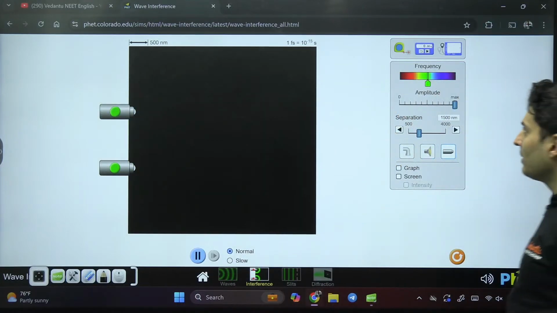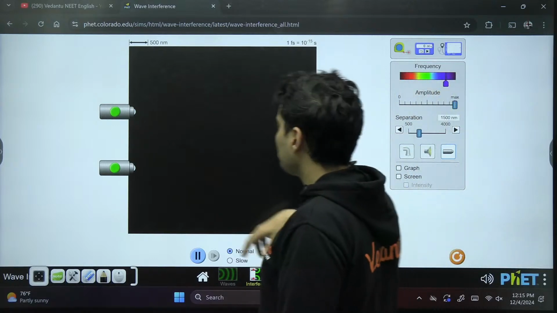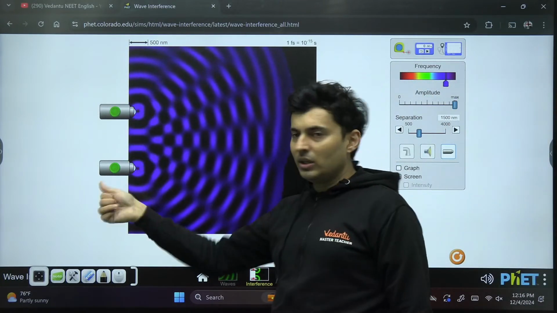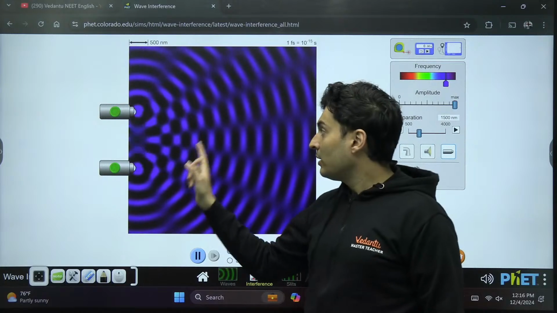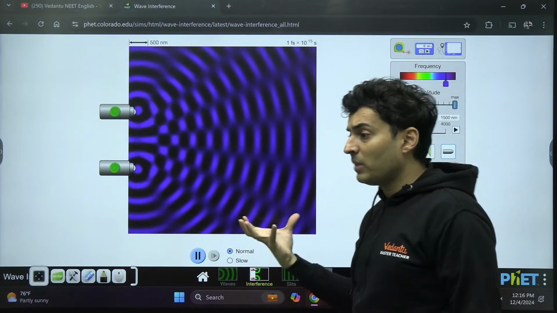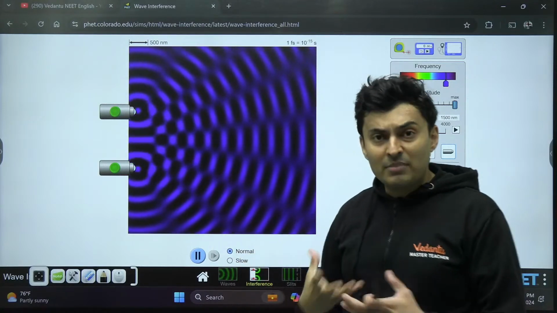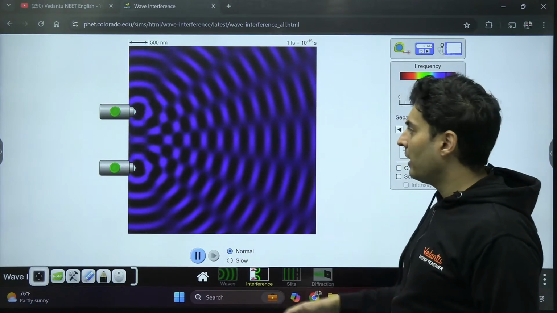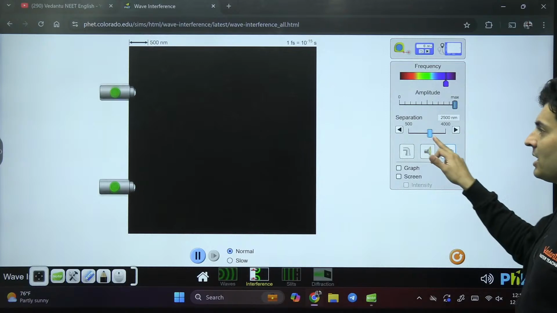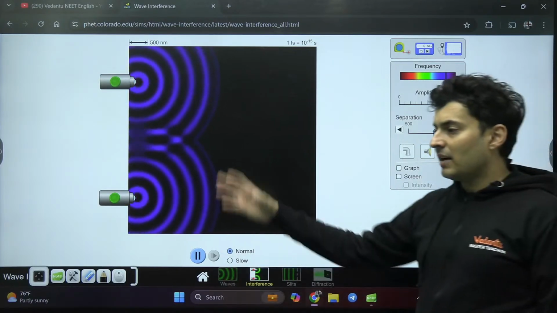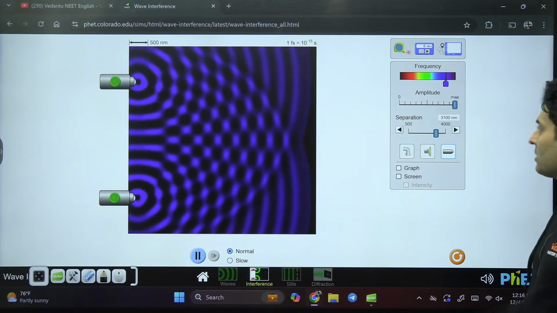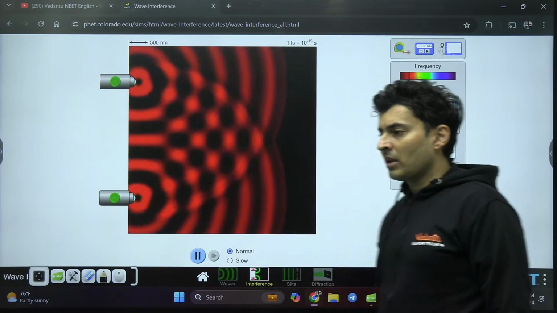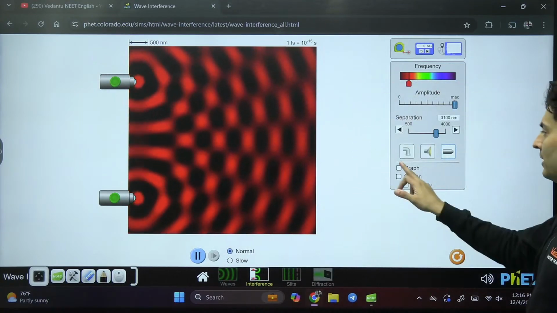Same thing applicable even for light. So let's say we use both these lights, and both these light sources are switched on together, they are coherent necessarily, then you can see some places there will be a lot of brightness, some places there will be absolute darkness. Yes, some places it will be bright, some places it will be absolutely dark because of destructive interference. I can change the separation. Again, I will see the interference patterns will change, as you can notice. I can also change the wavelength or the frequency of the light. Automatically, again, the nature of the interference will definitely change.